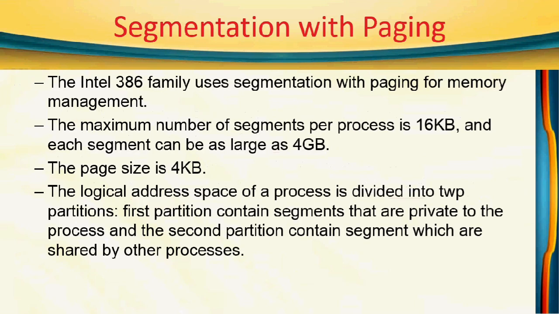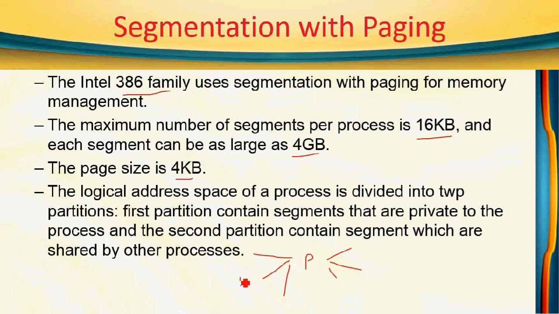This is the last topic of this chapter, segmentation with paging, which is used in the Intel 386 family. Here the maximum number of segments per process is 16 K. Each segment can be as large as 4 GB, and the size of a page is 4 KB. Suppose this is a process whose segments are divided into two partitions, like this.